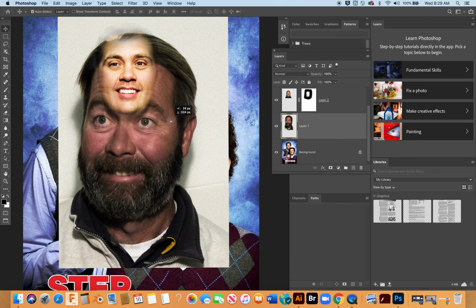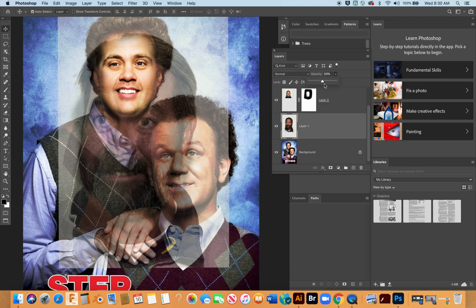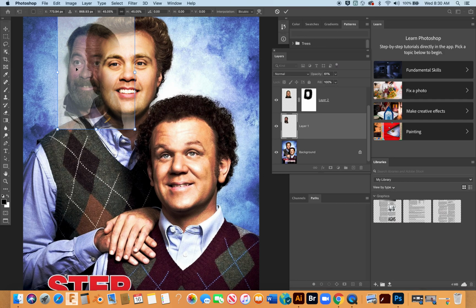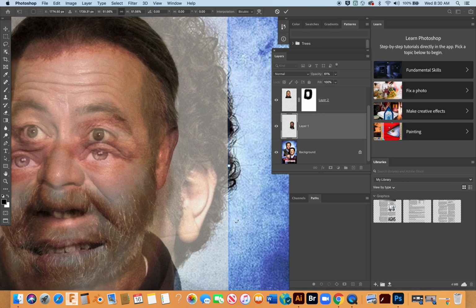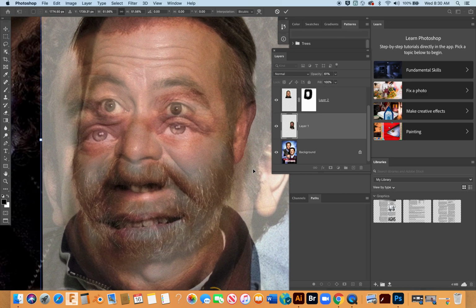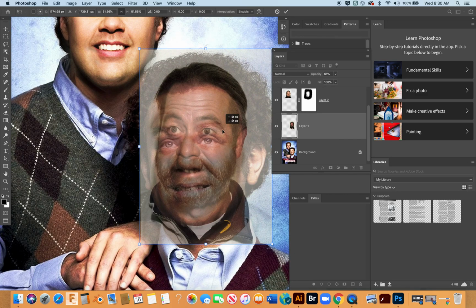So let's adjust the opacity of Bill's layer. Let's bring him on down, maybe to about 60% or so. And now let's go ahead and jump into the Free Transform tool. Let's scale him down. It's clearly too small. I'm going to zoom in here a little bit. And again, we want to try and match those eyes.